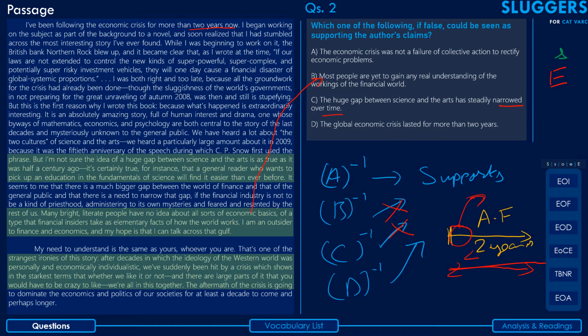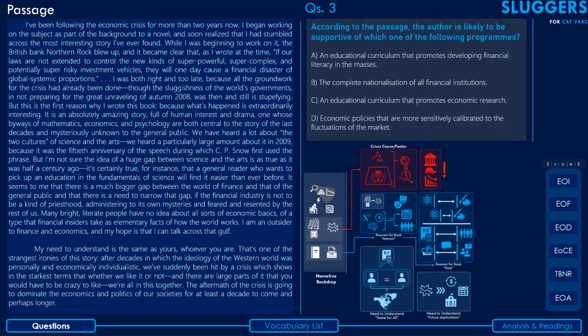Again, please remember that you don't have to consider option D directly. You're supposed to consider the inversion of option D. So the inversion of option D, which says that it lasted less than 2 years, does not support the author's claims, and hence your correct answer here will be option A. Okay, I hope you understood the explanation here. I'll move on to the next question now.